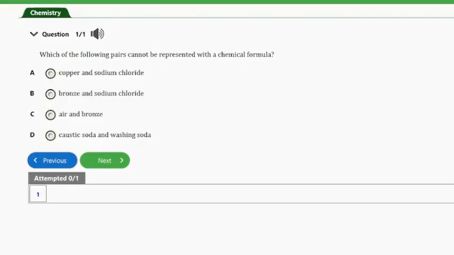A. Copper and sodium chloride. B. Bronze and sodium chloride. C. Air and bronze. D. Caustic soda and washing soda.